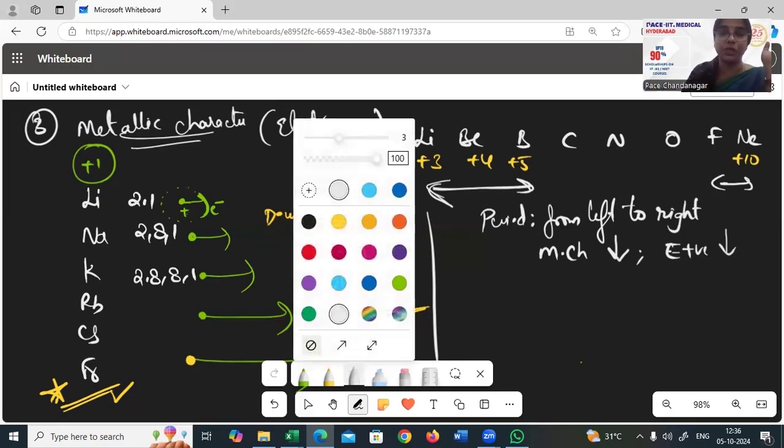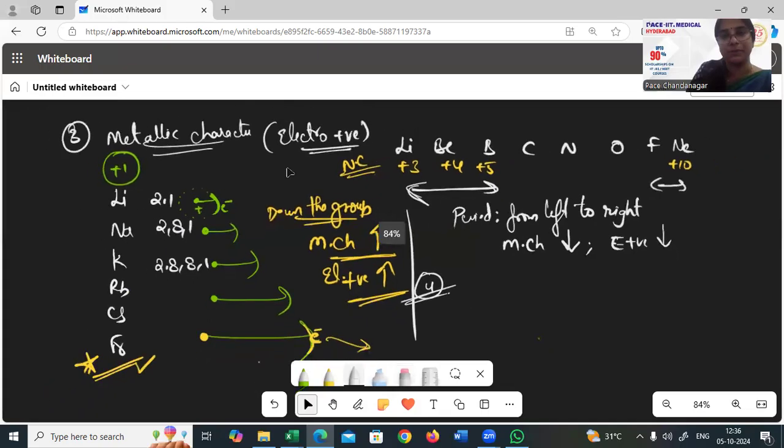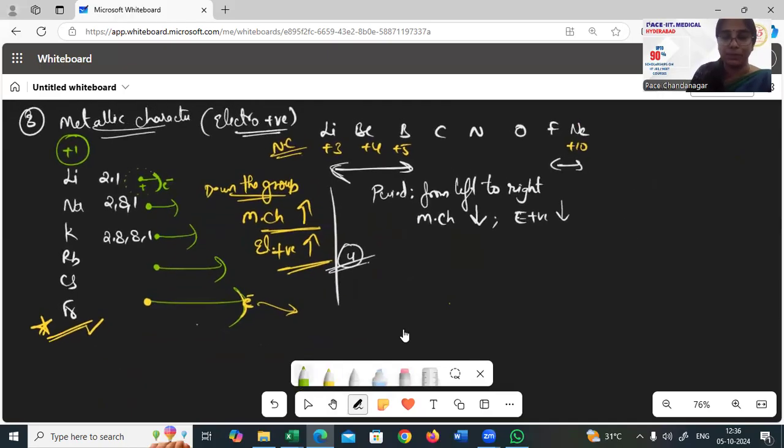Now here we have to talk about one more property, fourth property I would say, or 3A I would say, ionization potential, which is not there in your textbooks, but yes, there is. This point is very important. There is something called ionization potential.